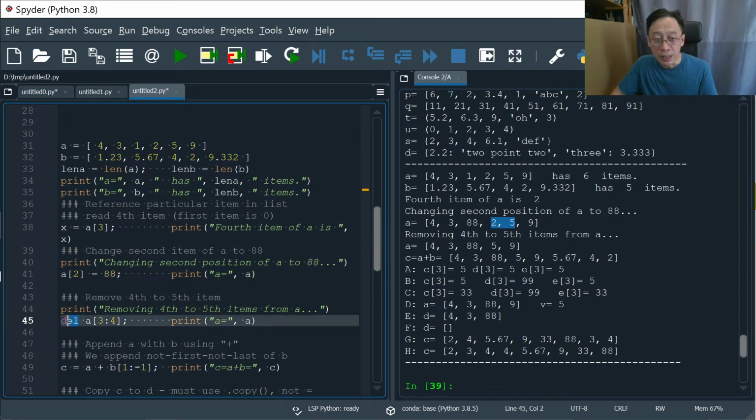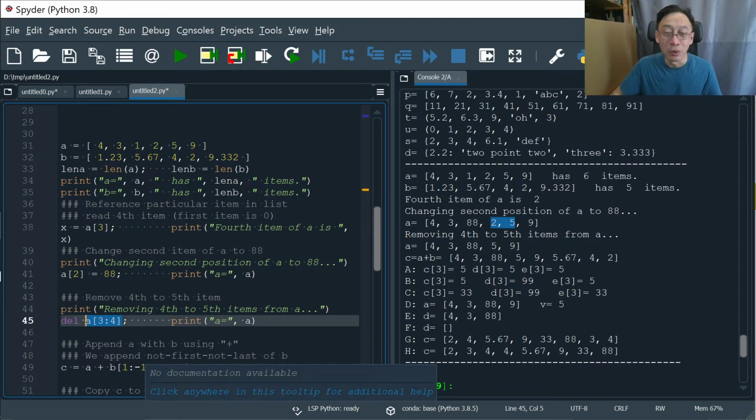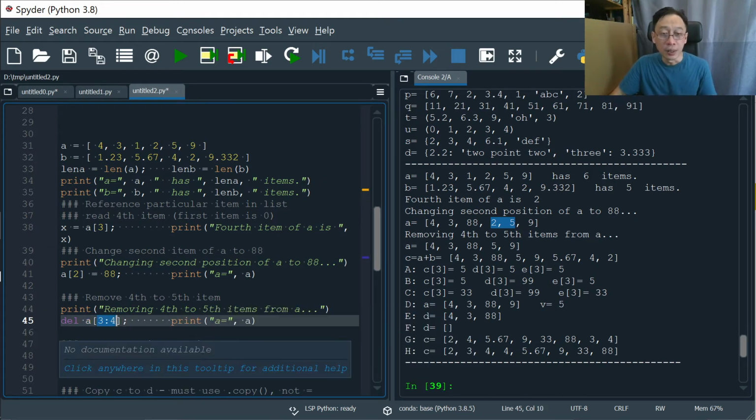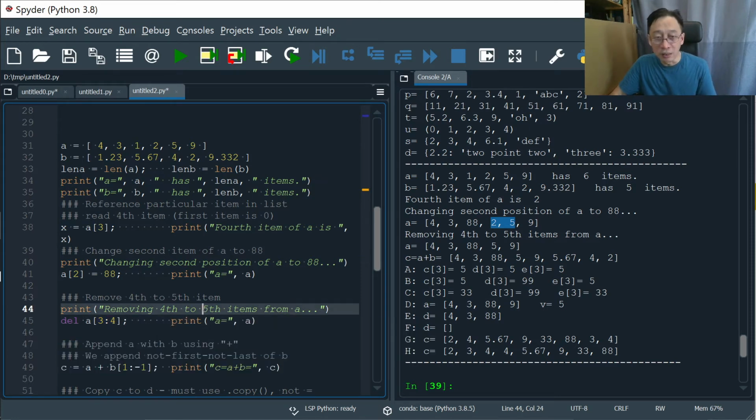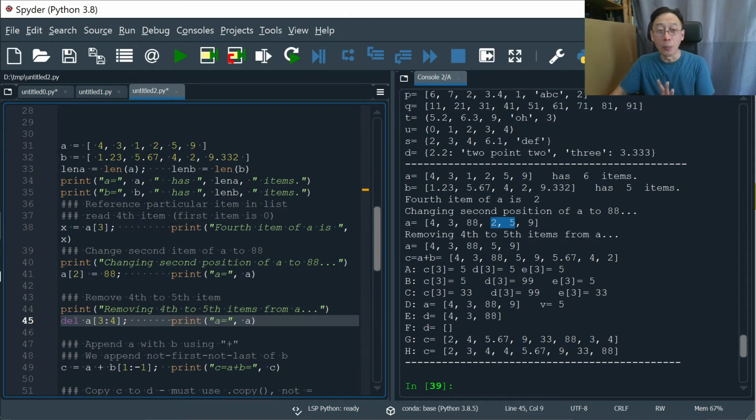By saying delete del, right? So the del is pretty smart. If you give it a selector, it will not delete the whole thing A. It will delete only that part of A that is ranged or selected by your slicing operator here. Now, we do want to include the fifth item to be deleted. Right now, we are saying 3:4. Remember, the ending index is not included in the operation, whether we are selecting, reading, or we are deleting, writing it off. So in this case, it only deleted 2 here.